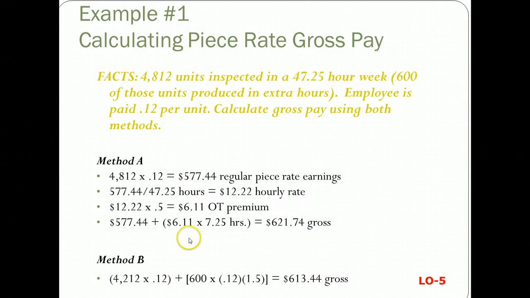Method B says, take the units that were produced during the regular time, so that's your 4812 minus the 600 that was in overtime, times your regular piece rate, and then the 600 times 12, that's the piece rate, times 1.5, which is basically adding an extra half to your rate. That's the overtime premium.